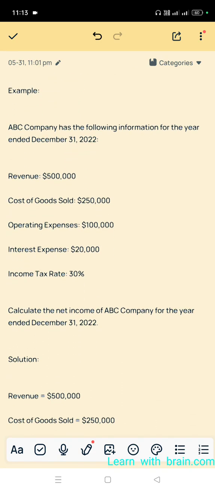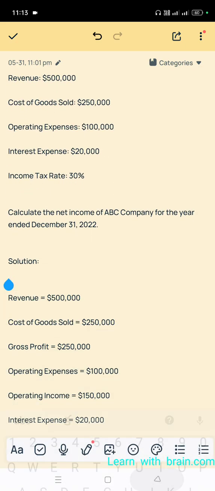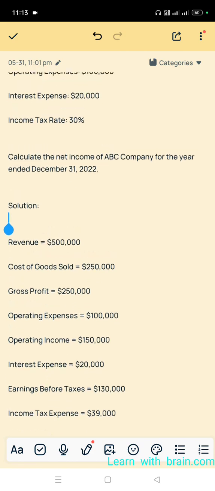For example, ABC company has the following information for the year ended December 31st 2022. Revenue, how much? 5 lakhs. Cost of goods sold 2 lakh 50,000. Operating expenses 1 lakh. Interest expense 20,000. Income tax rate 30%. Calculate the net income of the ABC company for the year ended December 31st 2022. Okay, so the solution.